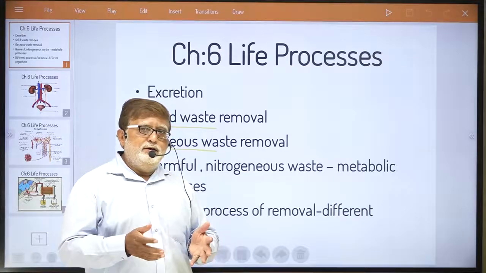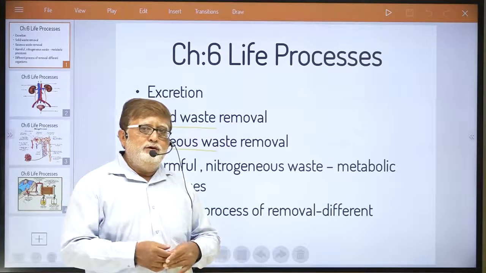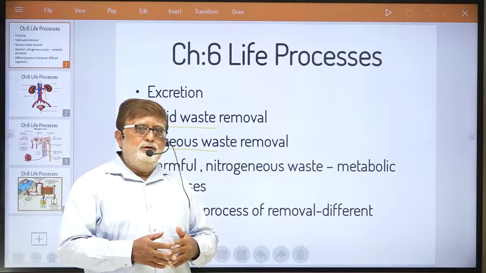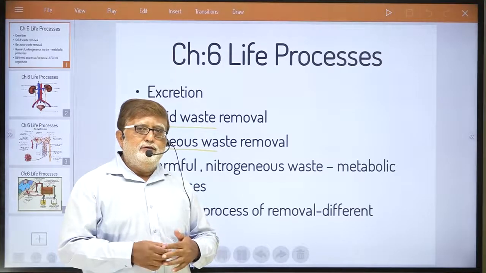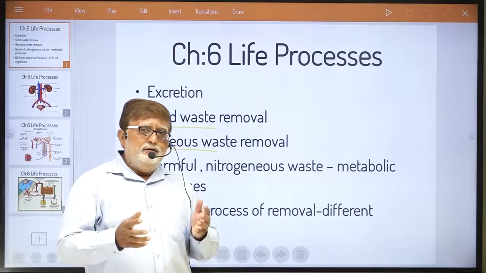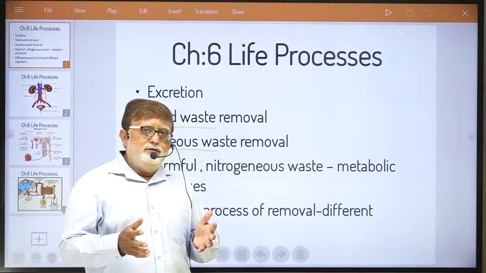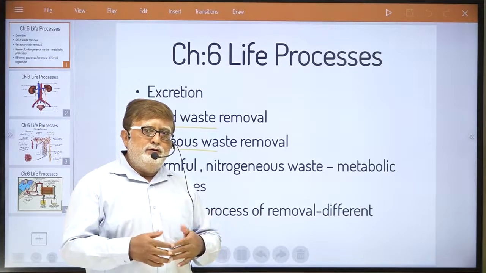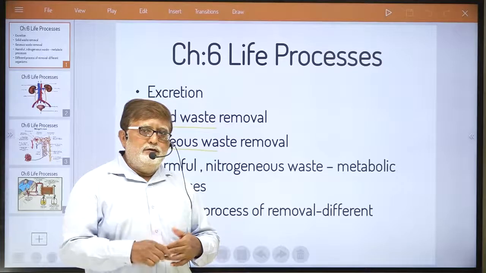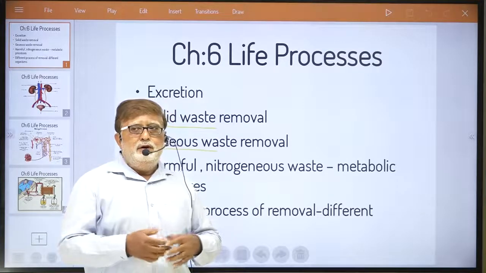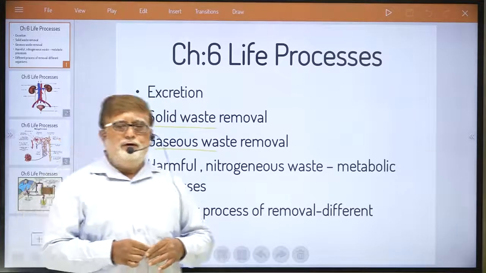The human respiratory system explains how the gaseous exchange takes place and we throw out carbon dioxide from our body.